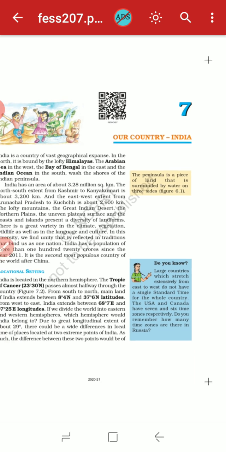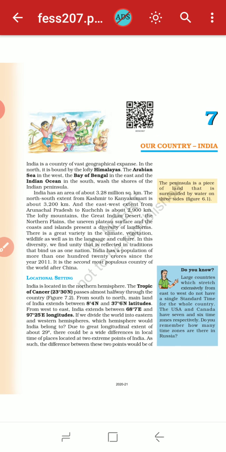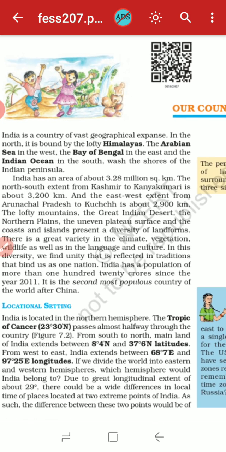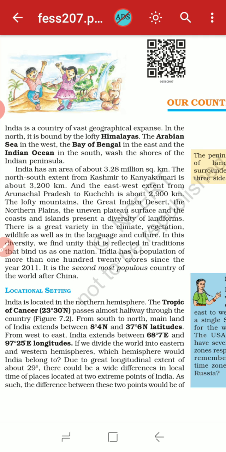Okay, then India has an area of about 3.28 million square kilometers. That means we have a huge land area. Okay, and the north-south extent from Kashmir to Kanyakumari is about 3200 kilometers.